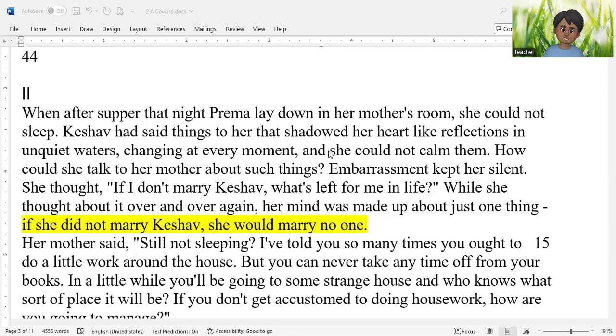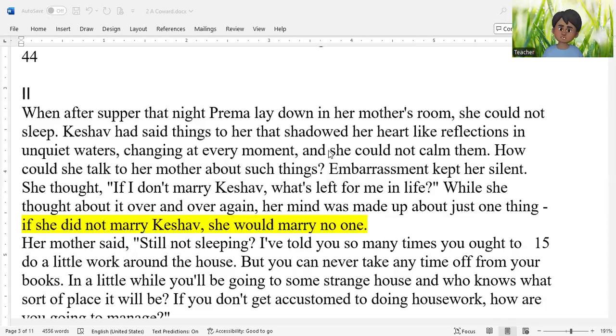Keshav had said things to her that shadowed her heart like reflections in unquiet waters, changing at every moment, and she could not calm them. Now, in the second sentence of section 2, we come to understand why Prema is not able to sleep, or what is the source of tension for Prema.